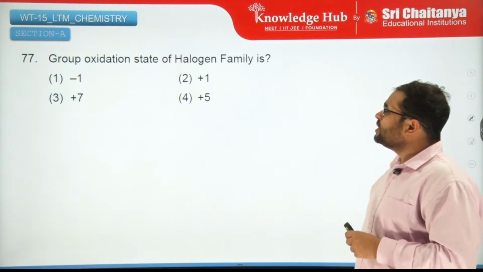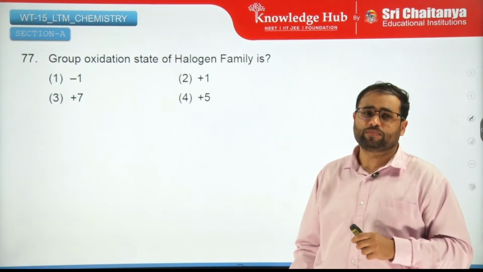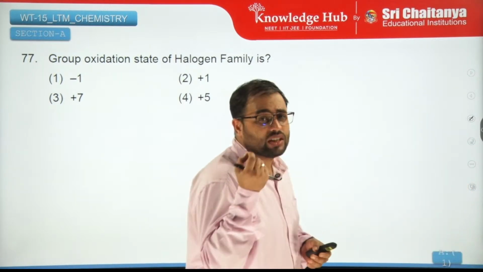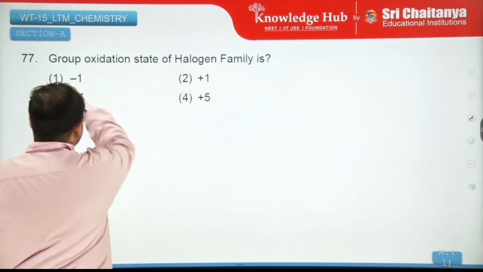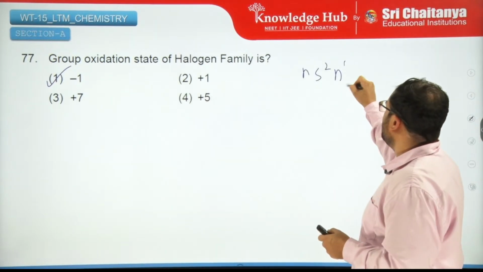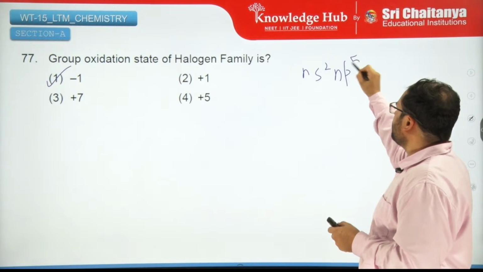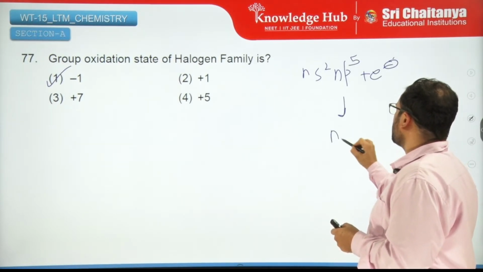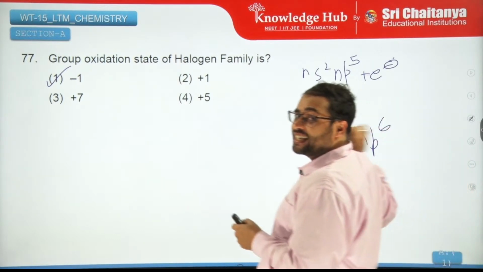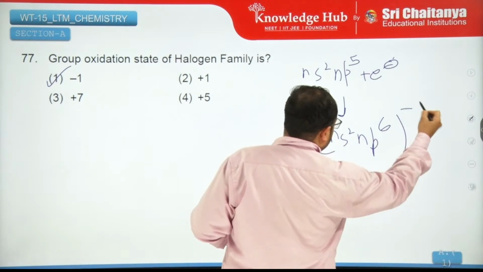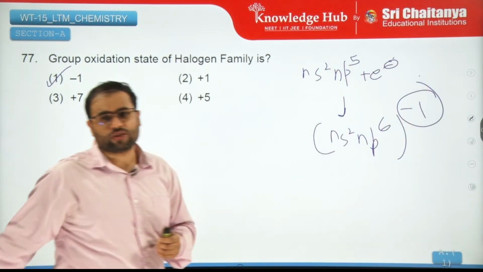Moving on. Group oxidation state of halogen family is, well, this is a question which you should answer within a split second, right? Because the configuration is ns2 np5, it needs only one electron to get to ns2 np6, which is the stable one. And as it does that, it gets a -1. So oxidation state -1 is the most common.